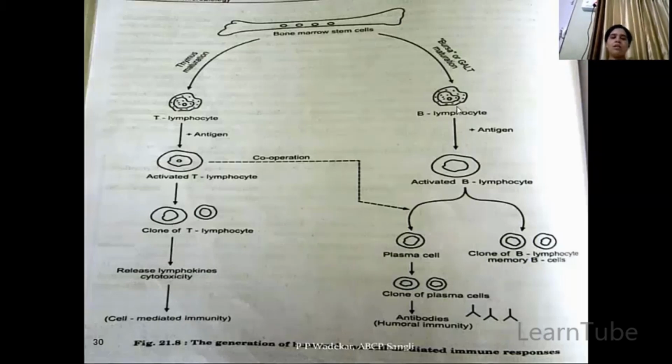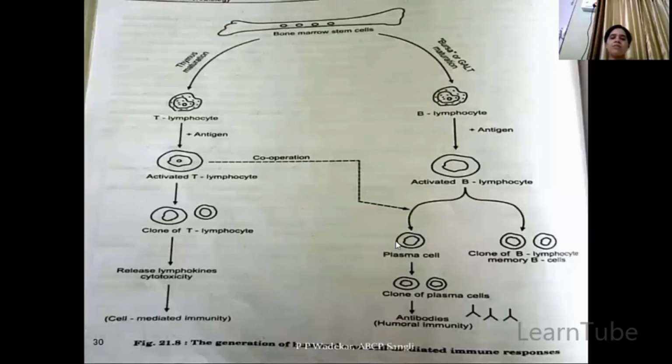So this is known as cell-mediated immunity. On the other hand, when B lymphocytes are exposed to antigen, they again get activated. After activation, the B lymphocytes divide into plasma cells and clones of B lymphocytes. This process of differentiation usually occurs in the presence of activated T lymphocytes, so you can see there is a cooperation.